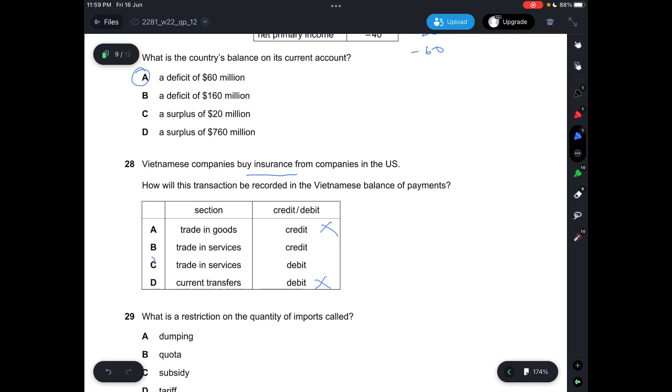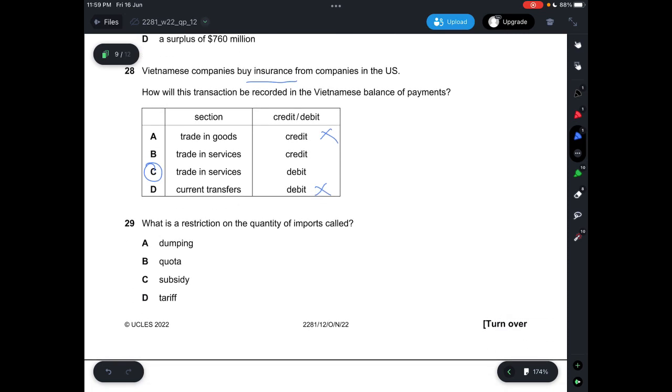So the answer is C. Question 29, what is a restriction of the quantity of imports? So you're limiting the amount that you'll be able to import from another country. So this would be quota. A says dumping, which would basically be increasing the quantity of imports. C says subsidy. Subsidy would result in an increase in imports. And tariff restricts the quantity by increasing the prices, but we are looking for directly restricting the quantity. So if you were to directly restrict the quantity, this would be quota. So I say it's B.